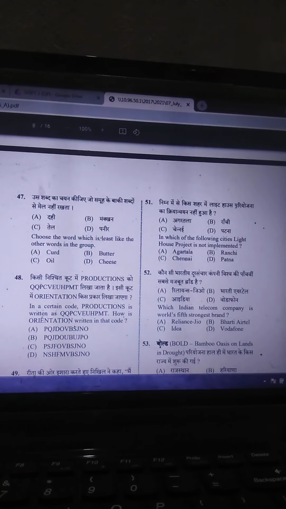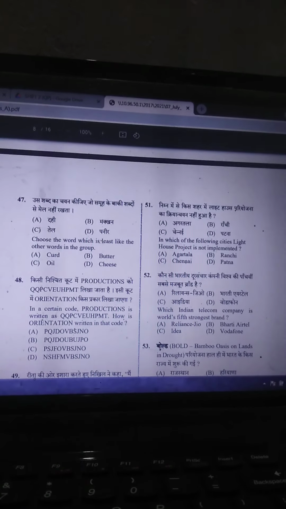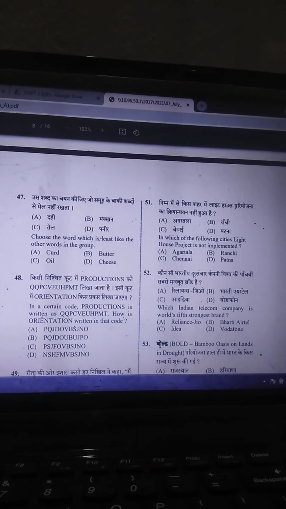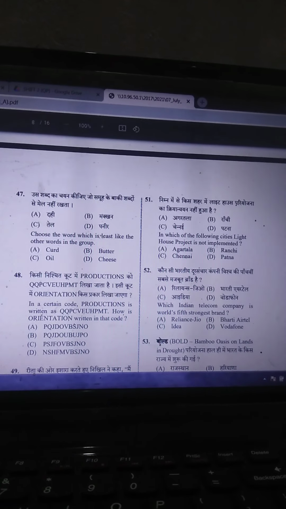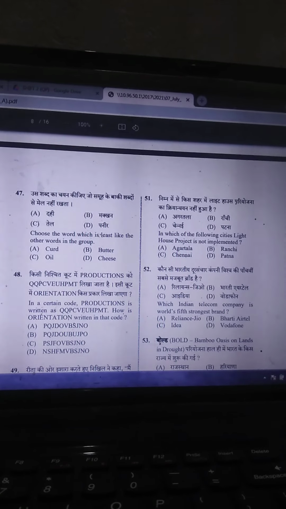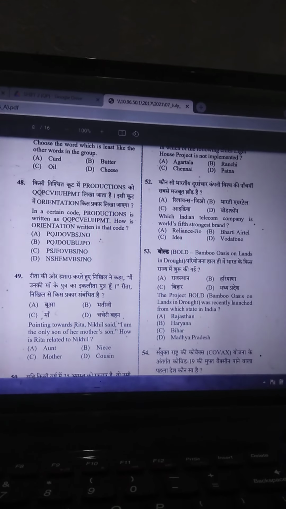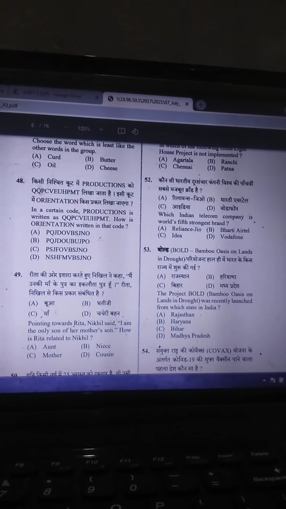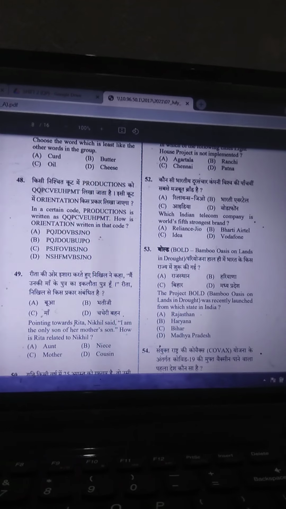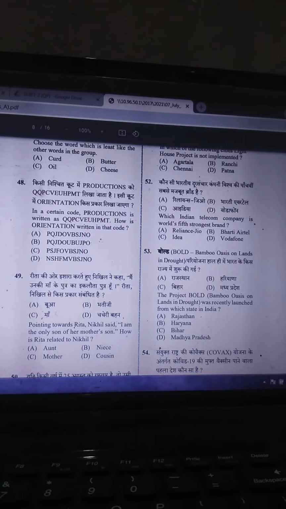Then in which of the following cities is the lighthouse project not implemented? So the answer is Patna. Then which Indian telecom company is the world's fifth strongest brand? So it's Reliance Jio. Bamboo oasis on land in drought is related to which state in India? So drought means where drought happens, that is very much related to Rajasthan.